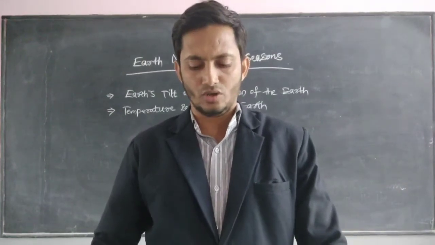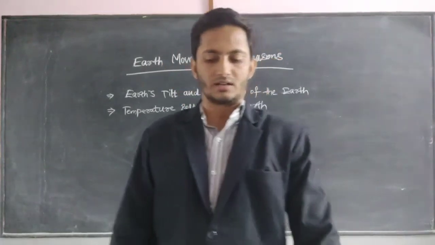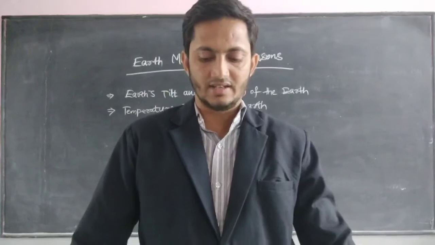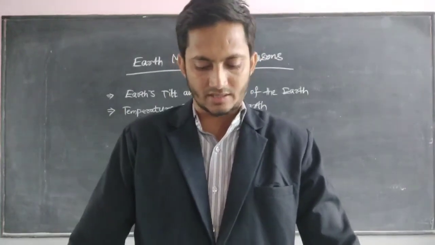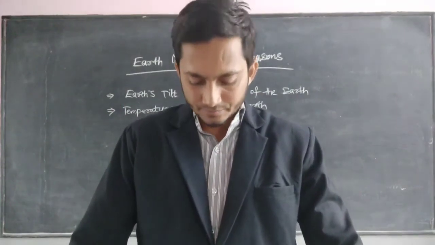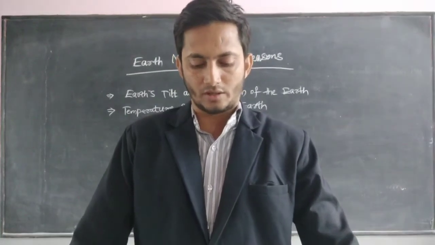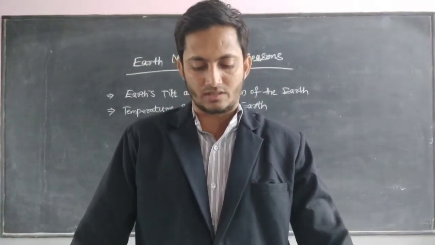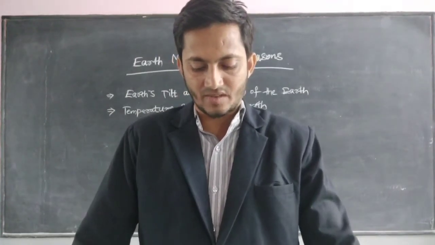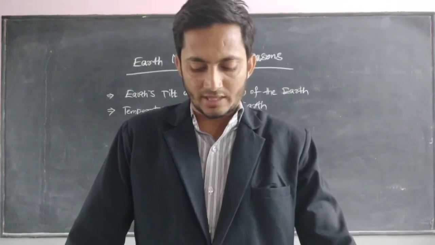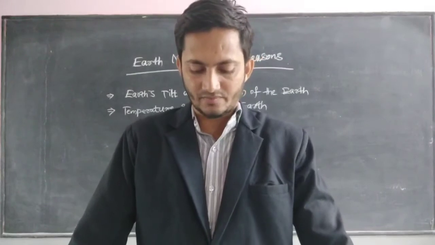So these are also seen in the northern sky at night, and this is called the polarity of the axis. In the picture you can see what happens when the earth goes around the sun. During some months, like June, the northern hemisphere is tilted towards the sun, while in some months the southern hemisphere faces the sun. As a result, when the northern hemisphere has summer, the southern hemisphere has its winter.